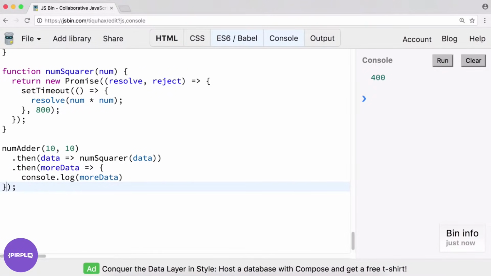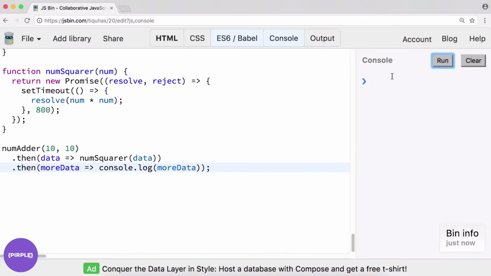And we don't need to return, or we don't need to use these curly brackets if we just intend to return a console log statement, which is totally fine in this example. Let's run it. Still works as expected.